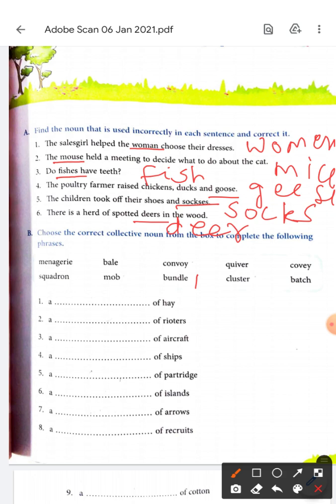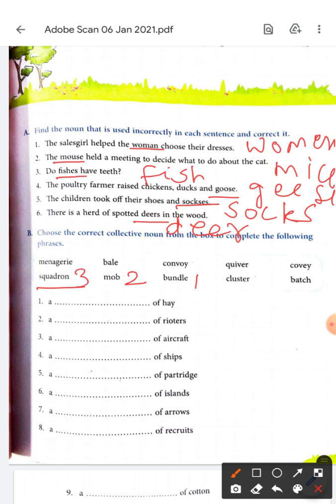We tie the hay, the discarded part of the crop. A dash of rioters. Who creates riots and fightings and this and that. Riots means fighting. So who are rioters? Those who are involved in riots. So what do we call them? Mob. A mob of rioters. A dash of aircraft. A squadron of aircraft.